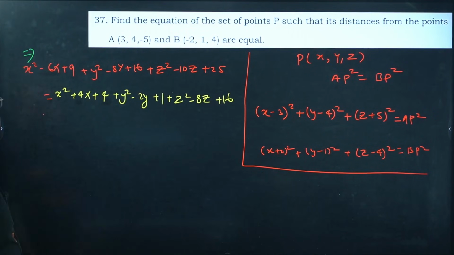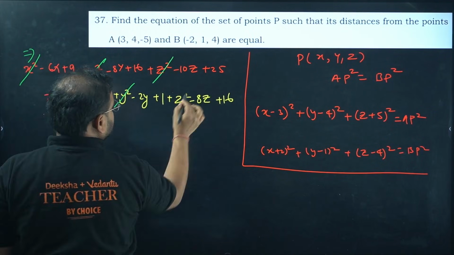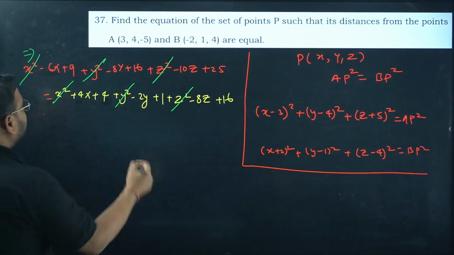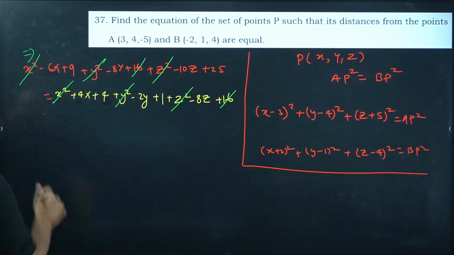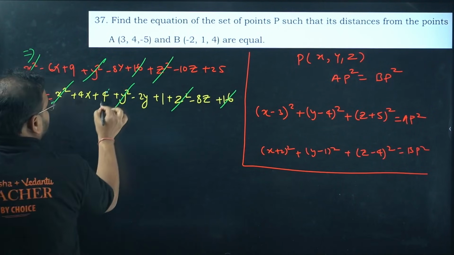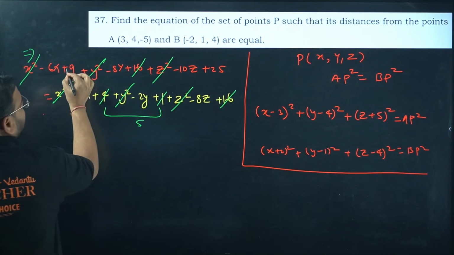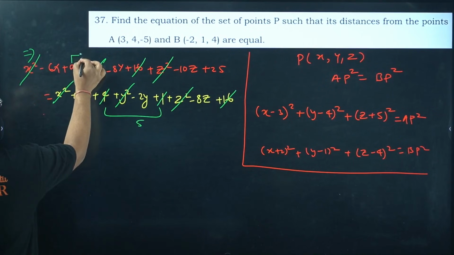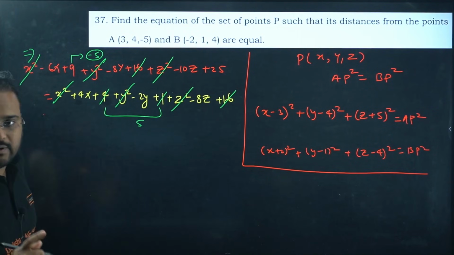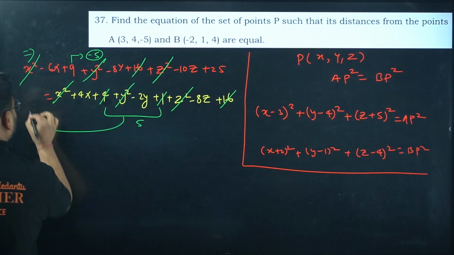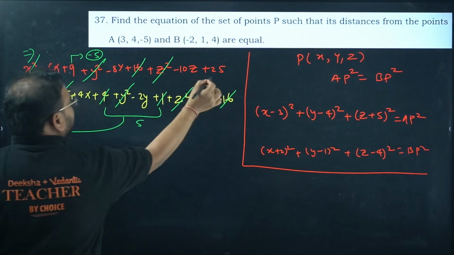You can see that. Now check this out. X square cancels, y square cancels, and z square also is cancelled. And we also have the cancellation of 16 with this 16. Okay. Now check this carefully. We have 4 and plus 1, which is 5. Over here we have 9. I'm keeping the constant on one side, okay? I'm moving this 5 towards this, it becomes minus 5. So I have 9 minus 5 is 4, and this 4 plus 25 will be 29.